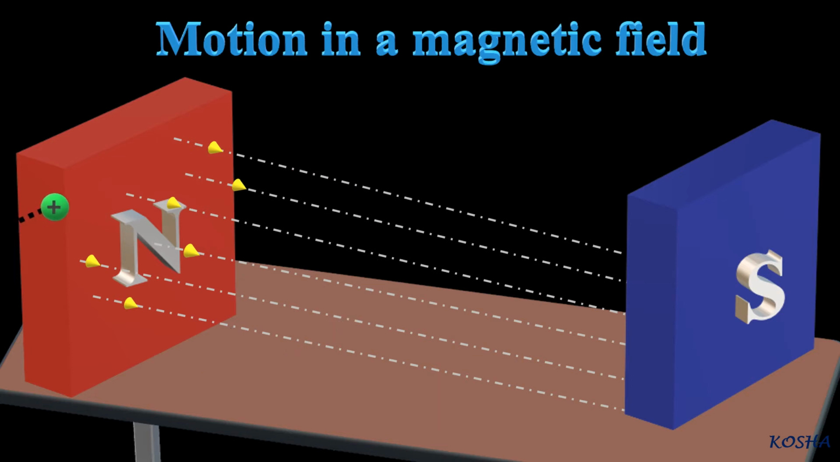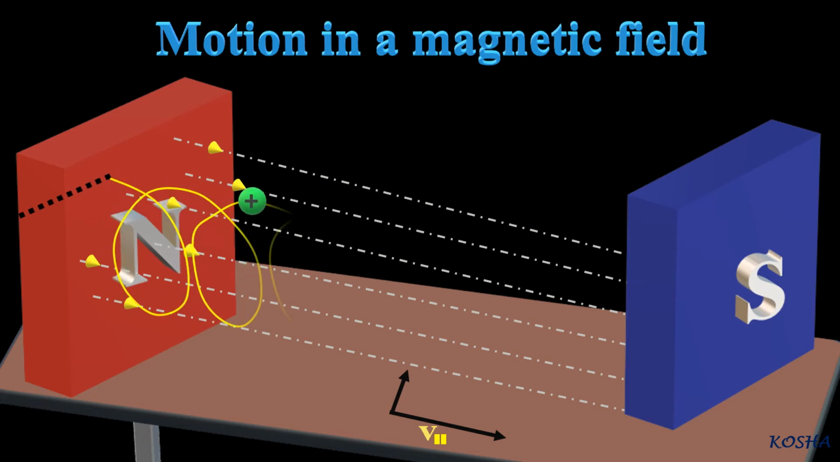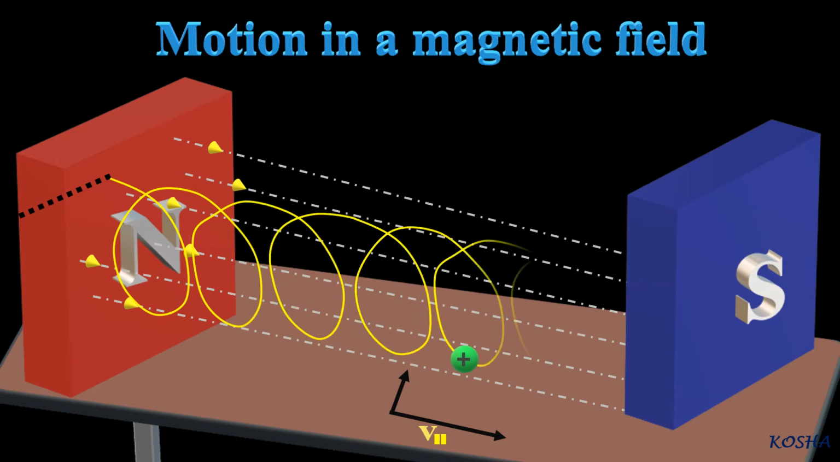If velocity has a component along B, this component remains unchanged as the motion along the magnetic field will not be affected by the magnetic field. The motion in a plane perpendicular to B is as before a circular one, therefore producing a helical motion.